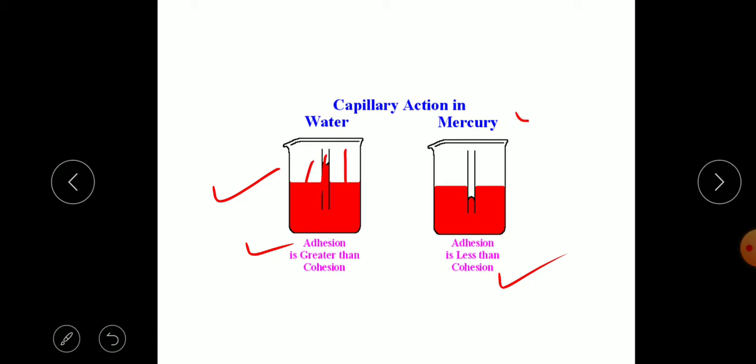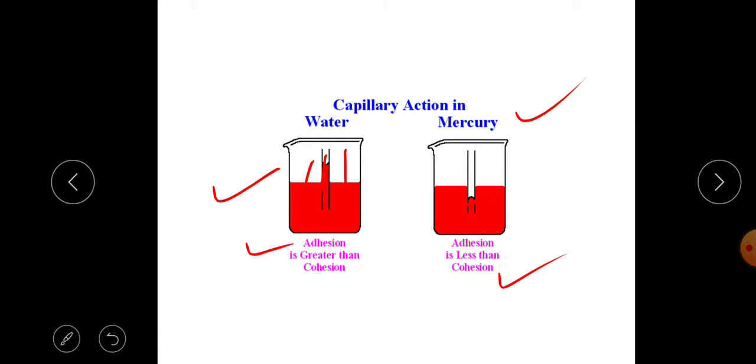But in the case of mercury, the cohesion, that is the force of attraction between the molecules of mercury, is very high compared to the adhesive force between the glass and the mercury molecules, so the level of the mercury will be lower than the adjacent level.